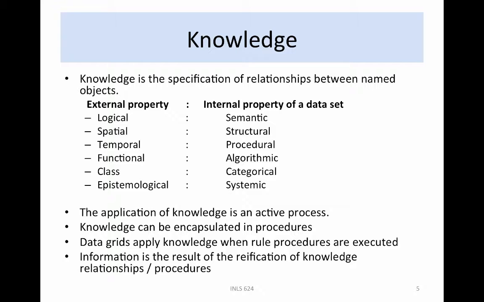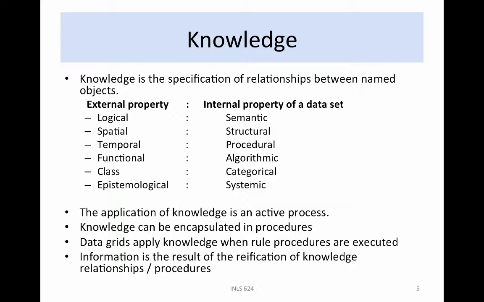Relationships are captured in procedures that can be applied to named objects. To evaluate a relationship or apply knowledge, the procedure must be executed. When rule procedures are executed, the data grid is applying knowledge. Information is the result of the reification of knowledge relationships through the application of procedures. Knowledge has a recursive property. In order to apply relationships between named objects, the names have to be previously created. The creation of the names of the objects required the application of knowledge relationships. This appears to be an infinite recursion.